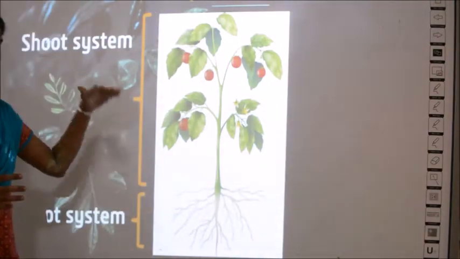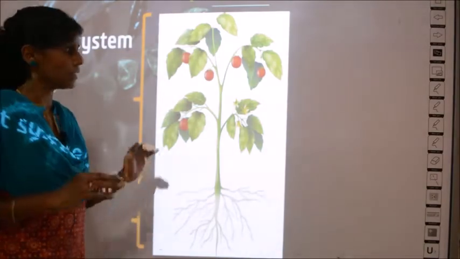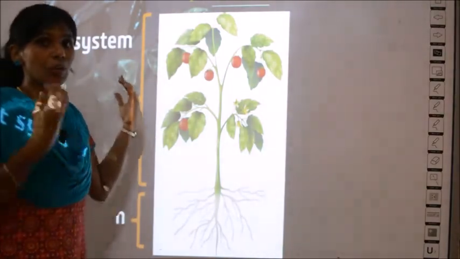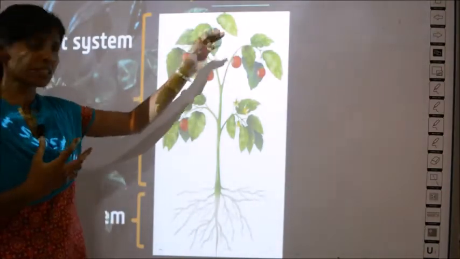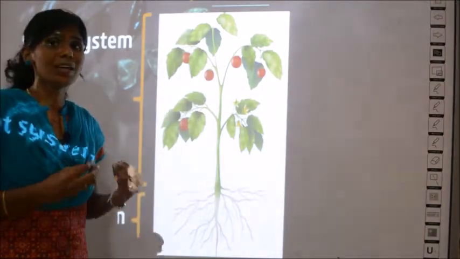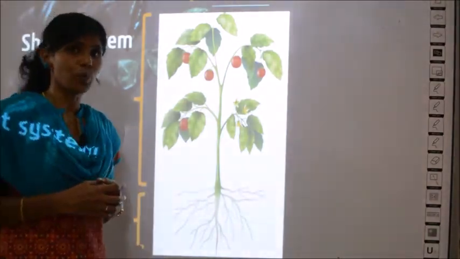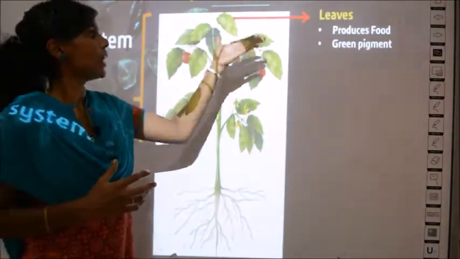Clear? So now we learn what all the parts in a shoot system are. There are several parts, right? What all can you see? Leaves, fruits, stem, you can see all of them, no? What is the function of each part? We will learn now. So the first is leaves.